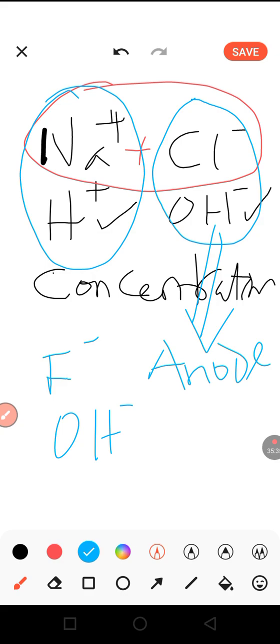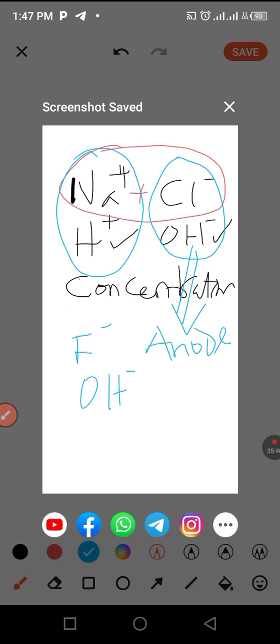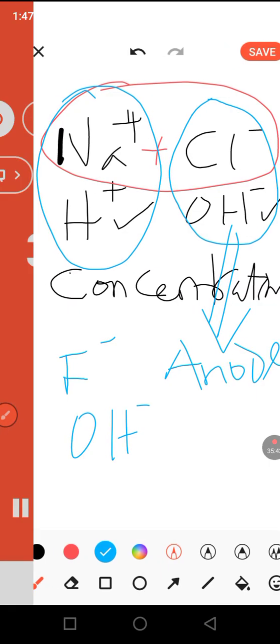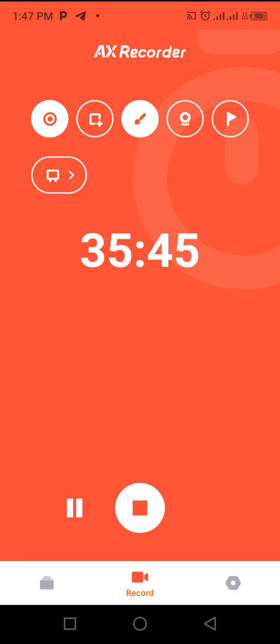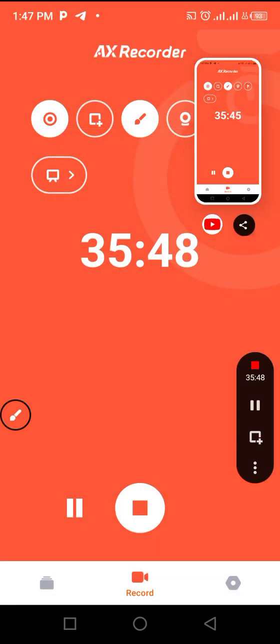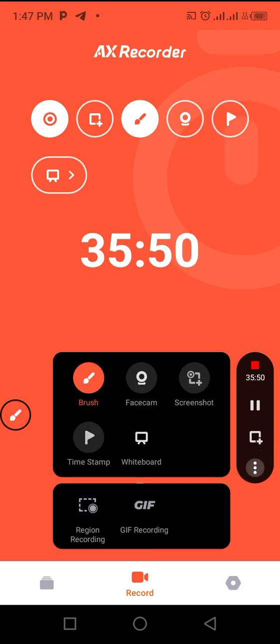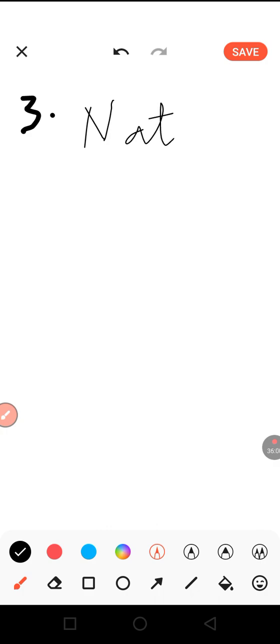Now, we want to look at the last part, which is the third factor. The third factor here is the nature of the electrode that is being used. When you talk about the nature of the electrode, some electrodes like platinum and carbon are referred to as inert electrodes.